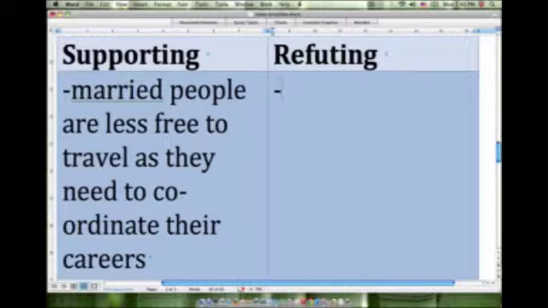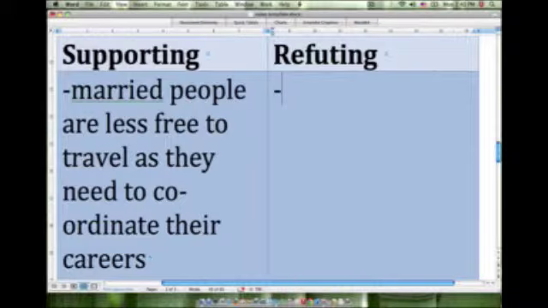So the idea that a married person would have less time to commit to their career is not accurate, because they could simply perhaps hire people to take care of some of their duties as a married person.